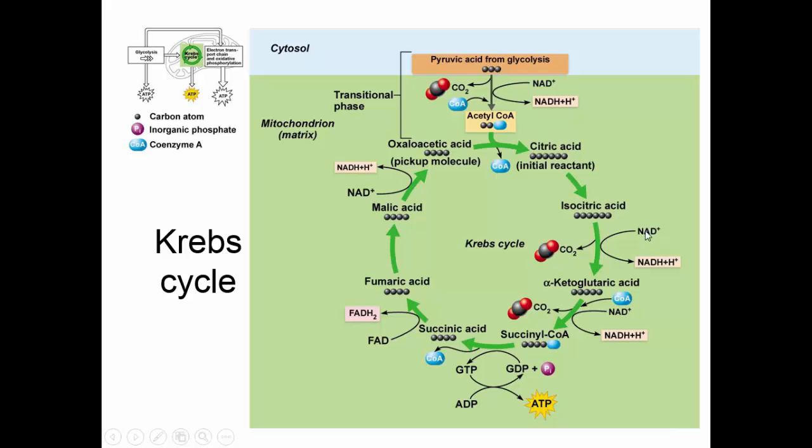But notice that we break some bonds, so we generate some NADH, we generate a little ATP here, we generate some FADH2 and some more NADH here. So we store that electron energy in these electron carrier molecules, these coenzymes.